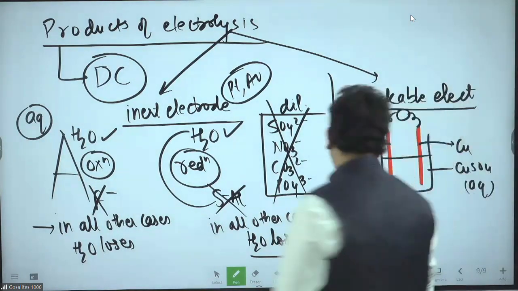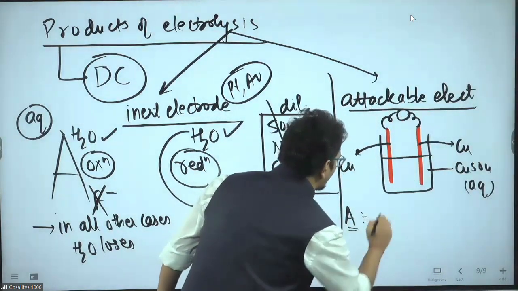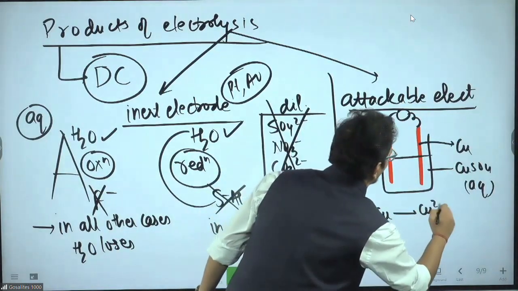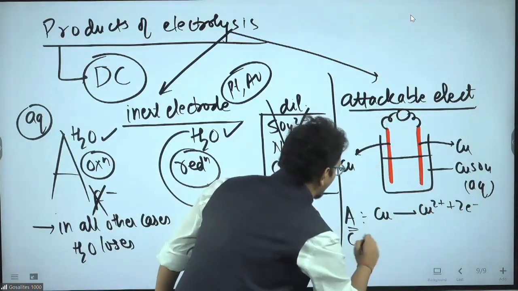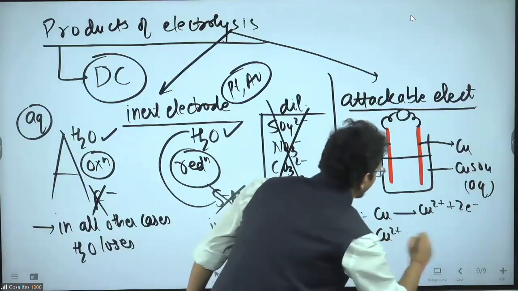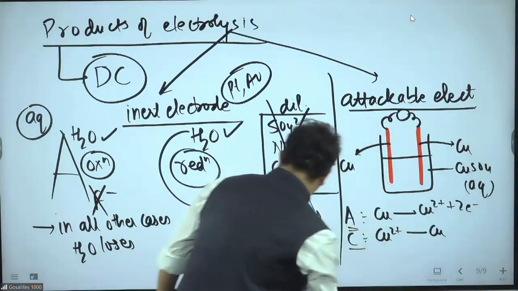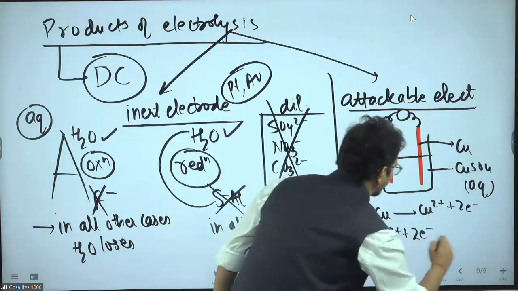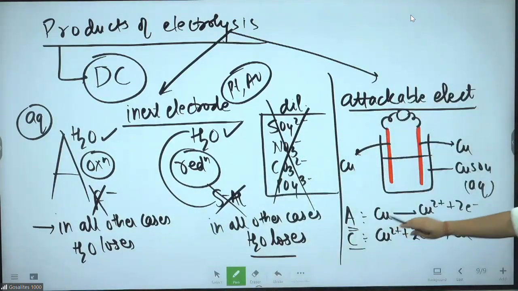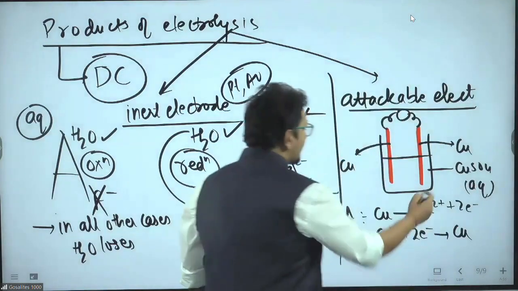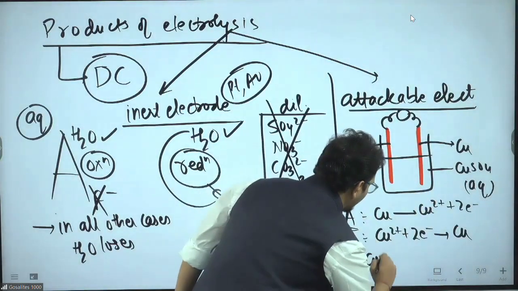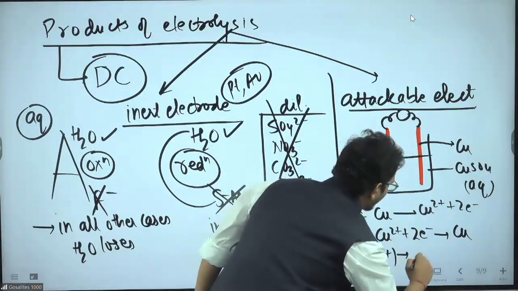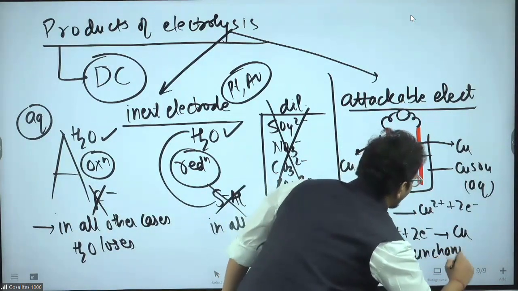Now what will happen? Focus on the board. At anode, copper becomes copper 2 plus plus 2 electrons. At cathode, copper 2 plus becomes copper by taking 2 electrons. As simple as this. So what will happen to the copper 2 plus concentration? It will remain unchanged.